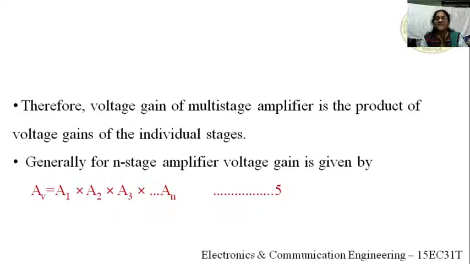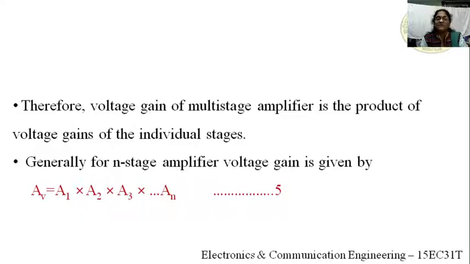N stage means the final stage. Suppose n is equal to 5, the overall gain will be A1 into A2 into A3 into A4 into A5, right? So n may vary.